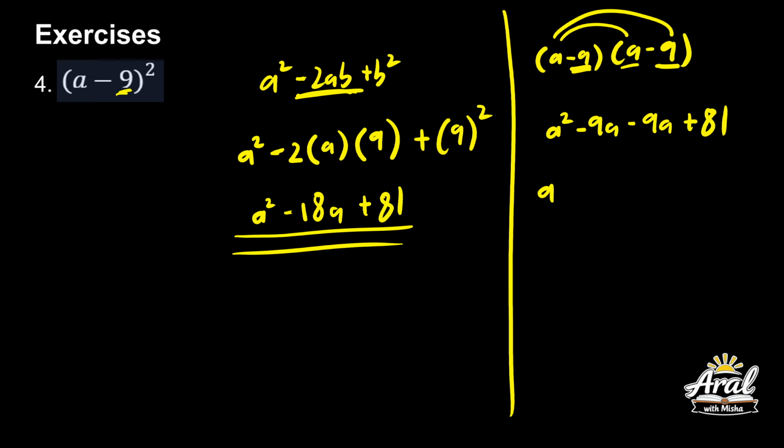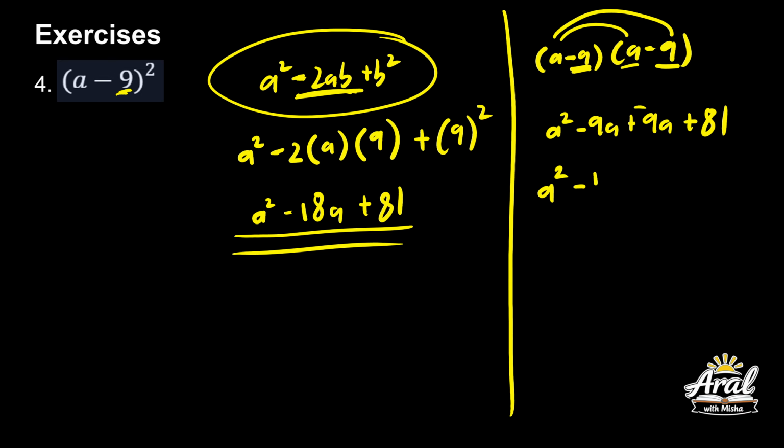So, dito, kapag ganito magfo-foil, tinitingnan mo yung mga signs niya. Kung may a minus 9, yung second term mo, negative 9 yan. Pero kung gamitin nyo ng formula, wag na kayo malito, yung b mo, 9 lang, kasi nag-negative ka na. Okay? Sige, a squared minus 18a then plus 81. Diba? Pareho lang. Alright?